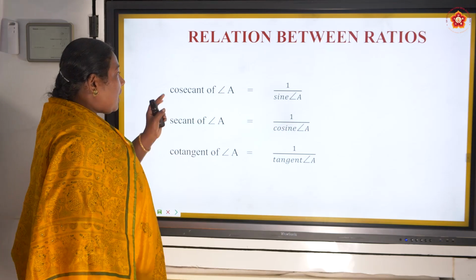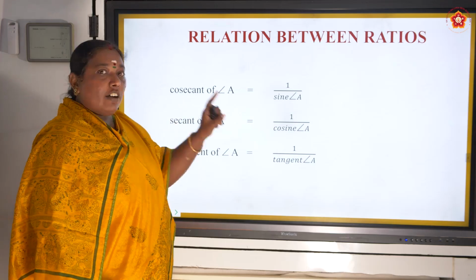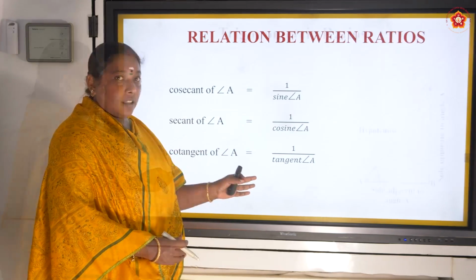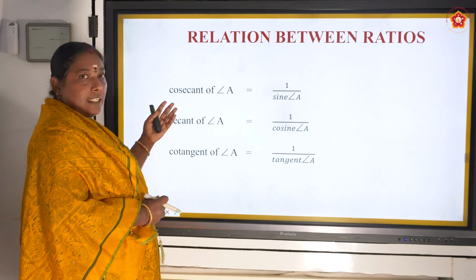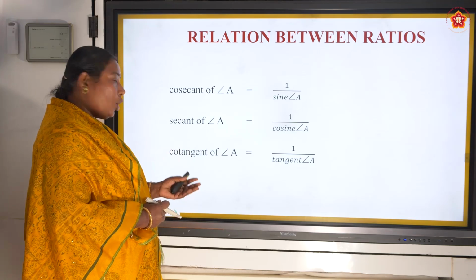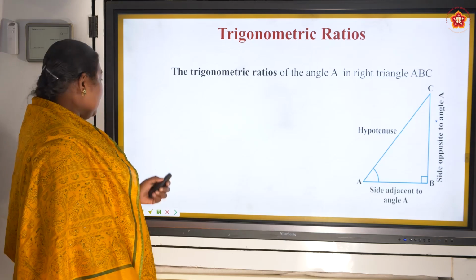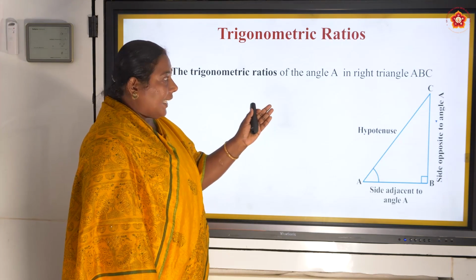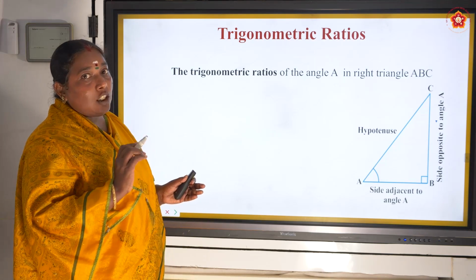Just now we saw that cosecant is a reciprocal of sine, secant is a reciprocal of cosine, cotangent is a reciprocal of tangent. Right, now we are going to see the direct values of cosecant, secant and cotangent. From where? From the triangle. So let us have the trigonometric ratios of angle A in the right angle triangle, but now we are not going to see sine, cos and tan.